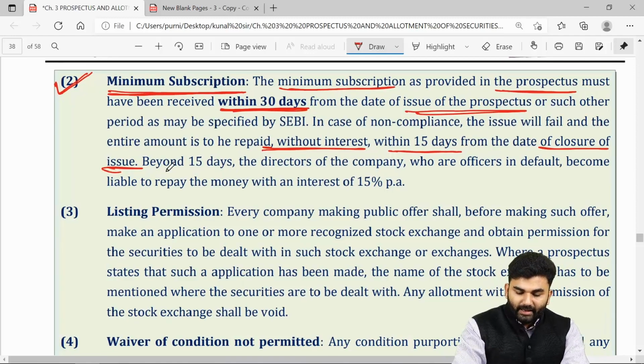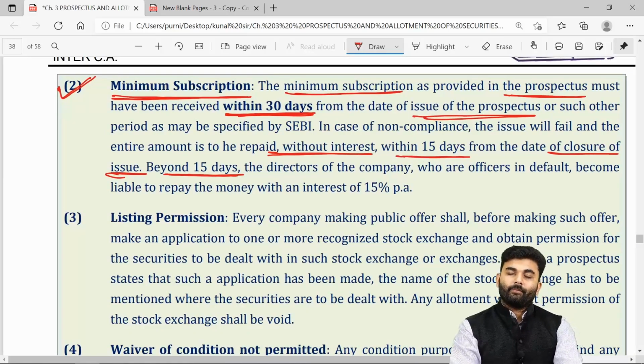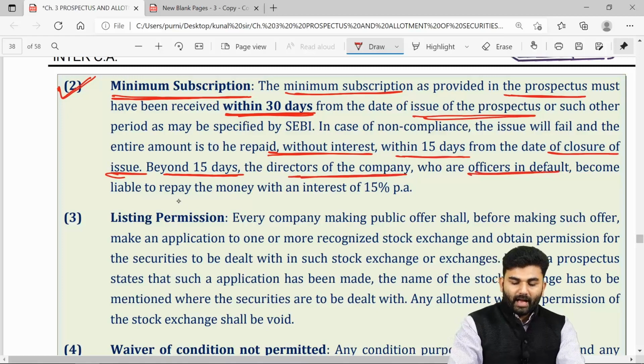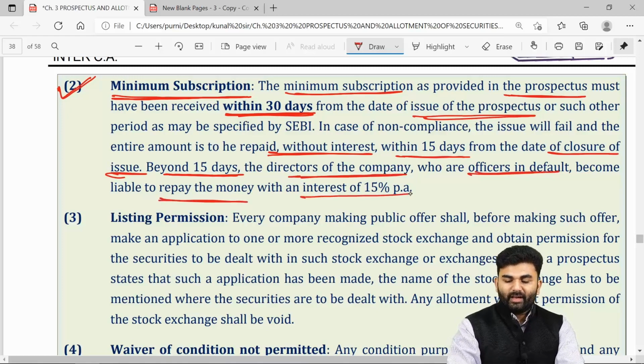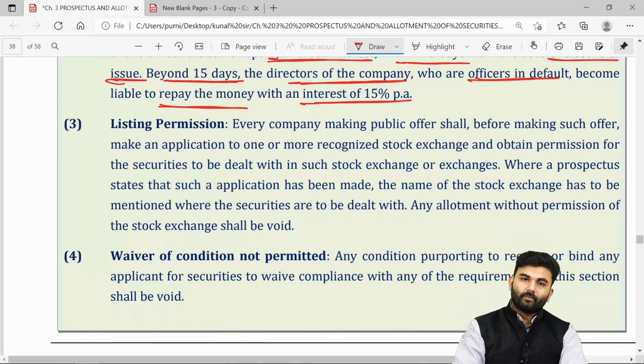But if there is a delay in refunding the money, if the company is going to refund the money beyond 15 days, then all those directors who were officers in default will be asked to repay the money with interest at the rate of 15% per annum.